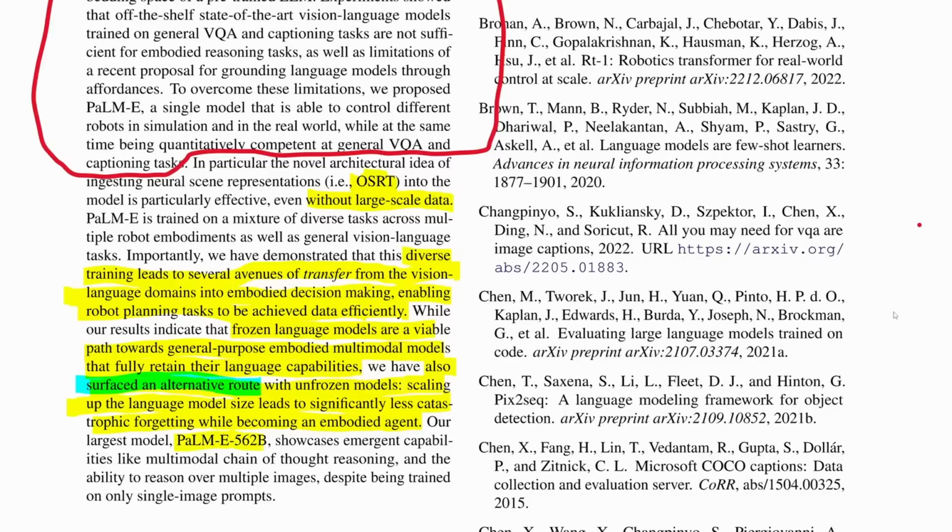And then finally, they show that their final biggest model, PaLM-E 562B, can also do some other cool things like chain of thought reasoning, blah, blah, blah. I kind of skipped over those parts. But yeah, sure enough. So yeah, that's what the authors say their main contributions are.